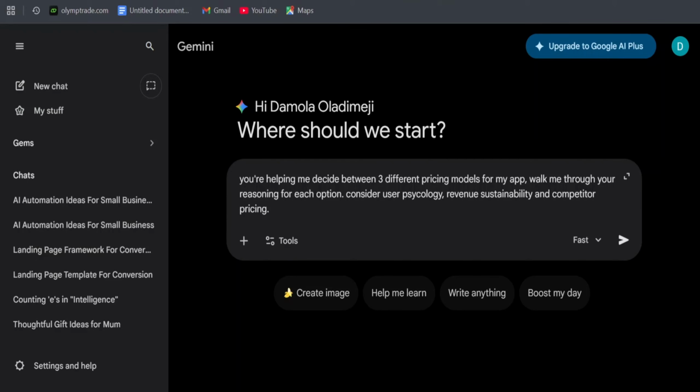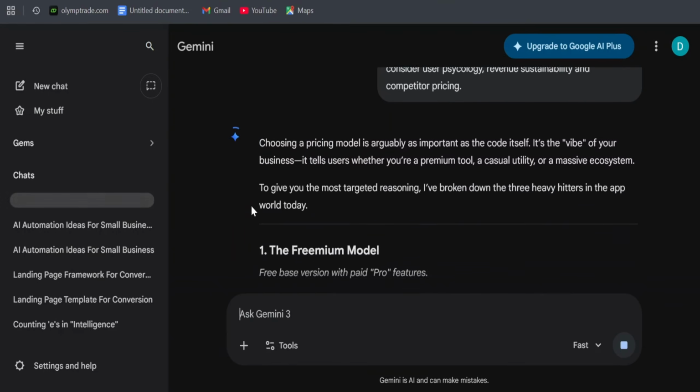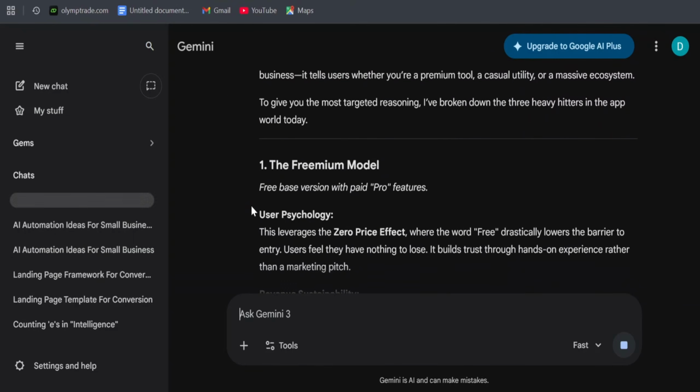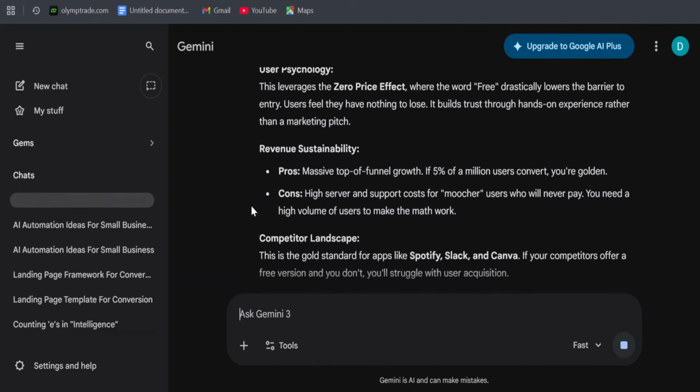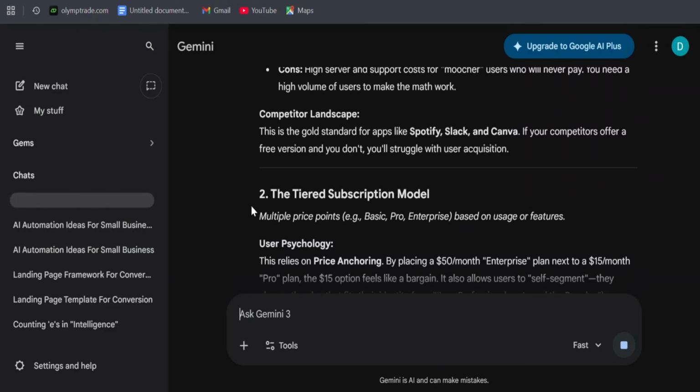So let's level up again. Sometimes you don't just need the sequence of steps, you need deep logic. And that is where chain of thought prompting comes in. An example prompt is you're helping me decide between 3 different pricing models for my app. Walk me through your reasoning for each option. Consider user psychology, revenue sustainability, and competitor pricing. The AI doesn't just recommend the model, it explains the why behind every choice. You can then guide it further if the reasoning is off.